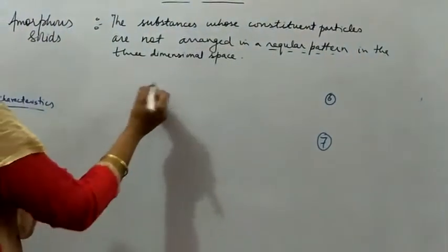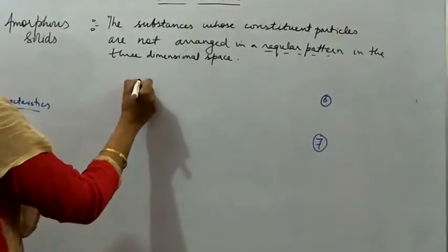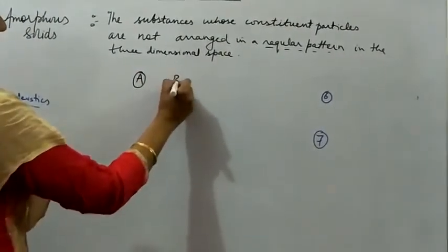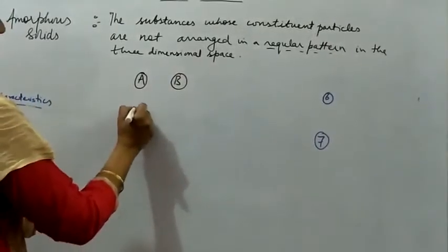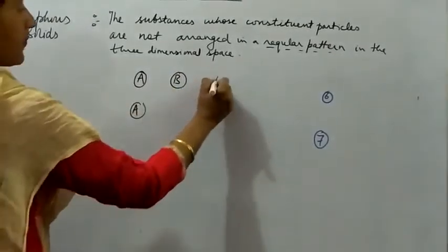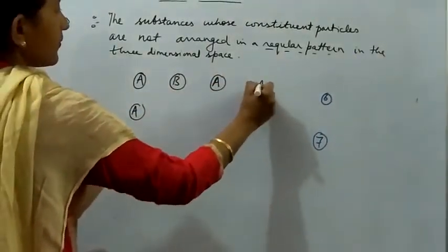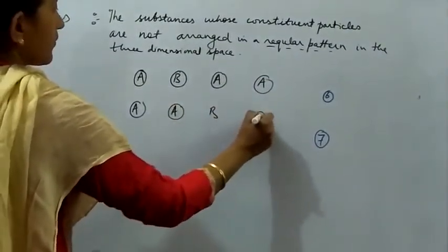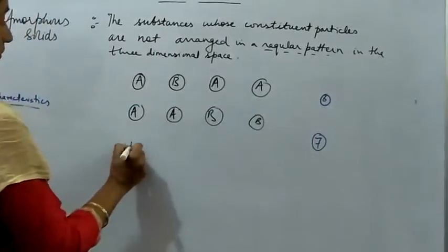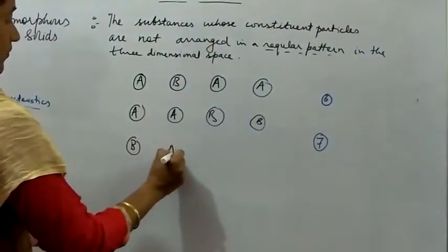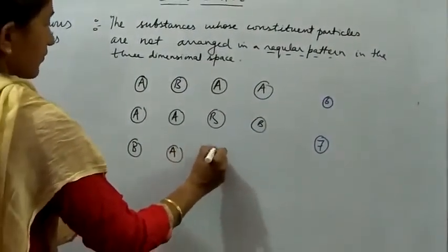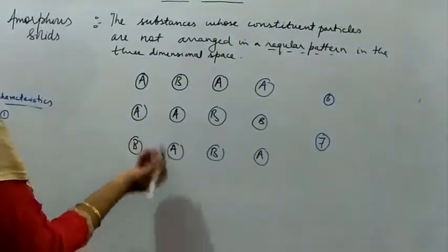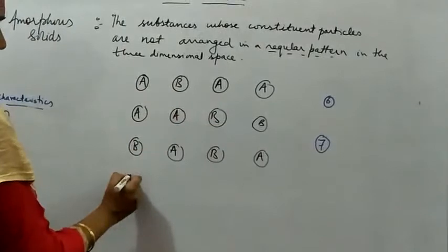Now let us consider this example. I'm just drawing it. Let it be an AB type crystal, and you can see here that I'm randomly placing the constituent particles in this solid.